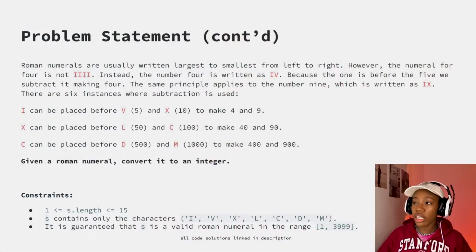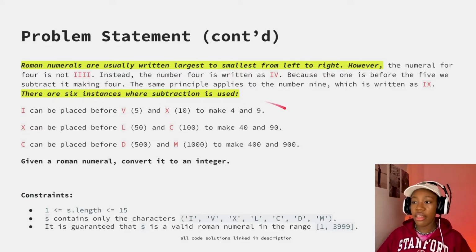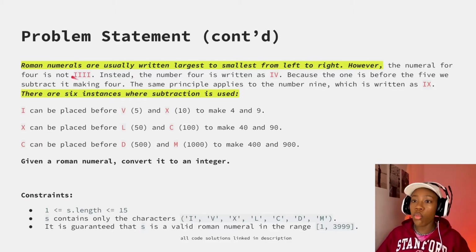So with that in mind, let's actually look at this and say, what are the most important parts of this problem statement? First off, it says that Roman numerals are usually written largest to smallest from left to right. However, there are 6 instances where subtraction is used. And then it gives these instances. So right off the bat, this is going to be super important because it's letting us know that in the majority of our cases, when we talk about the main case or the main logic in our code, we're going to want to make sure that this is holding true, right?